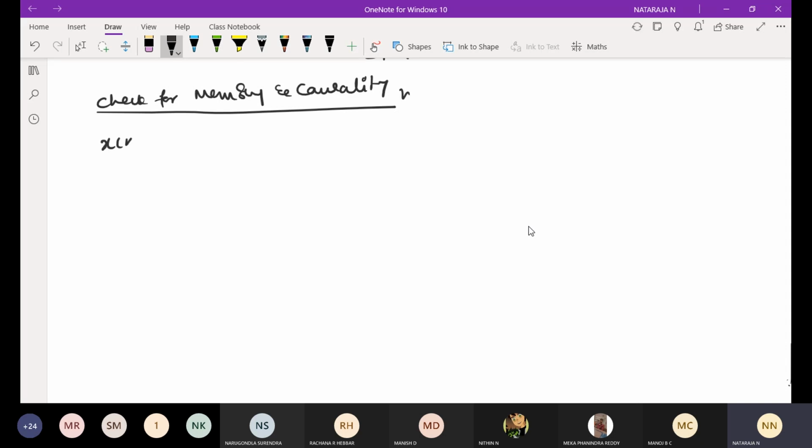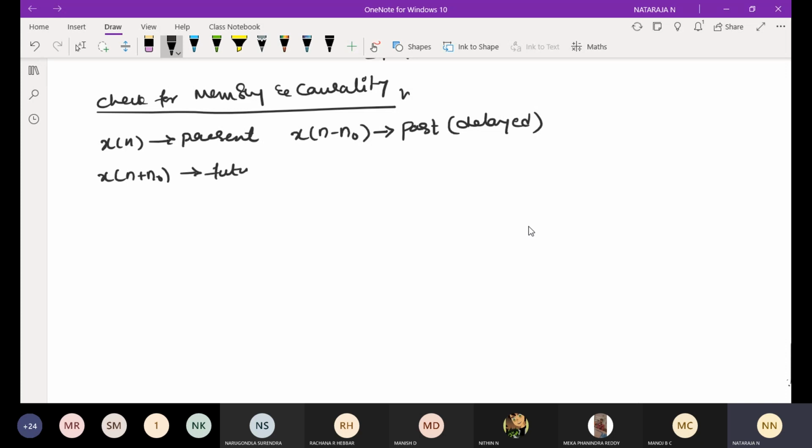If I take x of n, this is my present value. If I take x of n minus n naught, this will be my past value or delayed signal. If I take x of n plus n naught, this will be my future value, that is, an advanced signal. We'll discuss these things in the graphical representation.